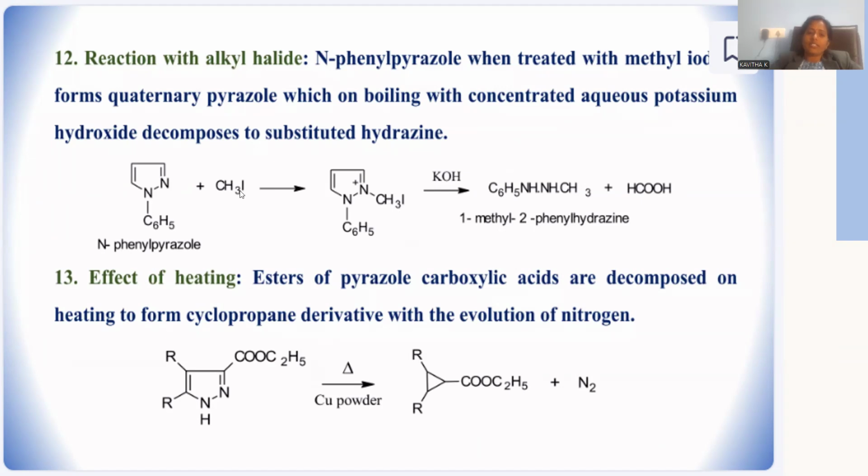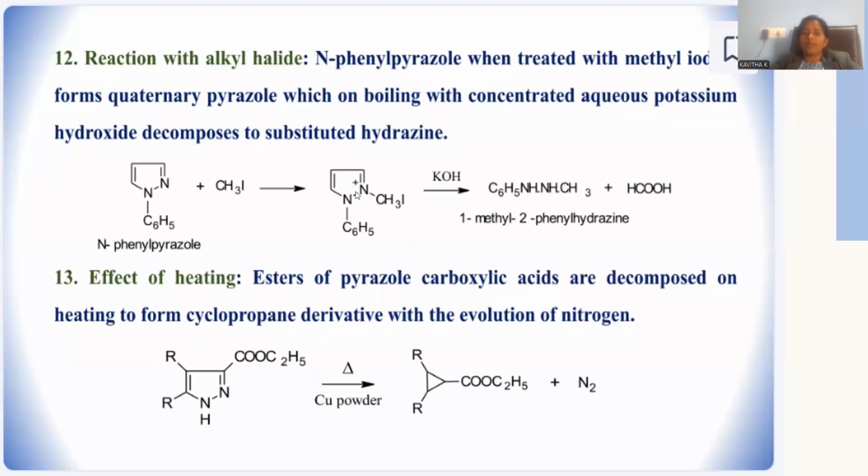Whenever the second nitrogen is alkylated, what happens? The lone pair of electrons takes part in bond formation between the nitrogen and carbon, forming a quaternary nitrogen cation. The quaternary cation will be better electrically neutralized by means of iodide, so that it is a kind of salt form. Let me add potassium hydroxide upon this salt. Whenever potassium hydroxide is added, immediately it will go for the ring opening reaction.